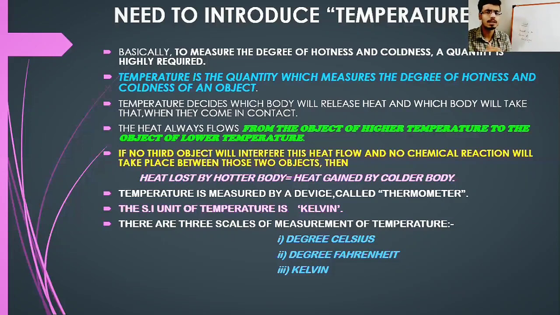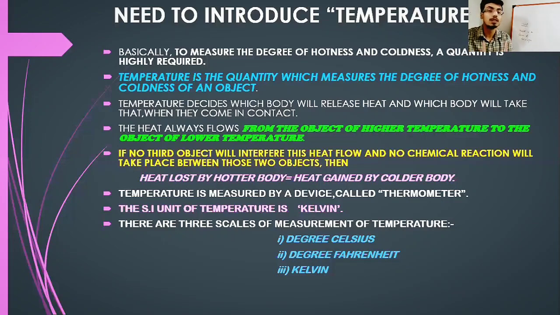And students, you might know how the temperature of a body can be measured. What is the instrument that can measure the temperature of a body? You all know, that is the thermometer. We will come to that topic a little later. So temperature is the quantity which measures the degree of hotness and coldness of an object. This is the definition of temperature. Students, note that point.